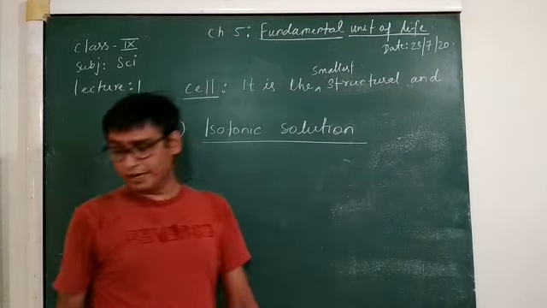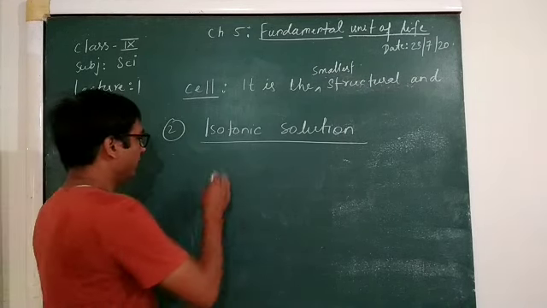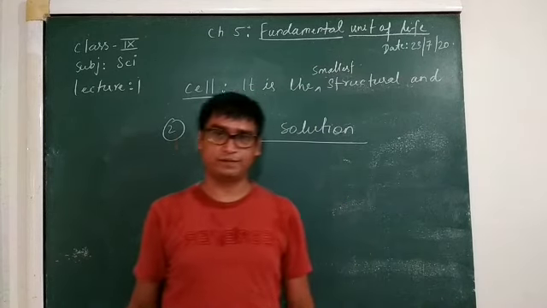So in isotonic solution, both the cell and the solution have the same concentration.